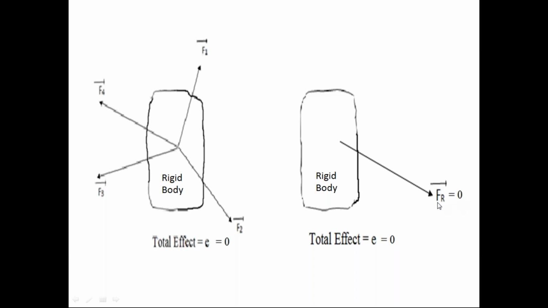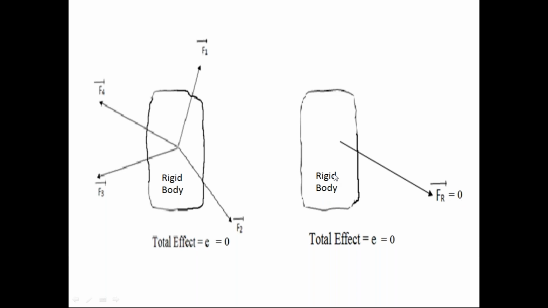So if the resultant force has 0 magnitude, then the rigid body is subjected to no force. Since the rigid body is subjected to no force, the effect on the rigid body is 0. So if the resultant force is 0, the effect of that 0 resultant force on the body is also 0.